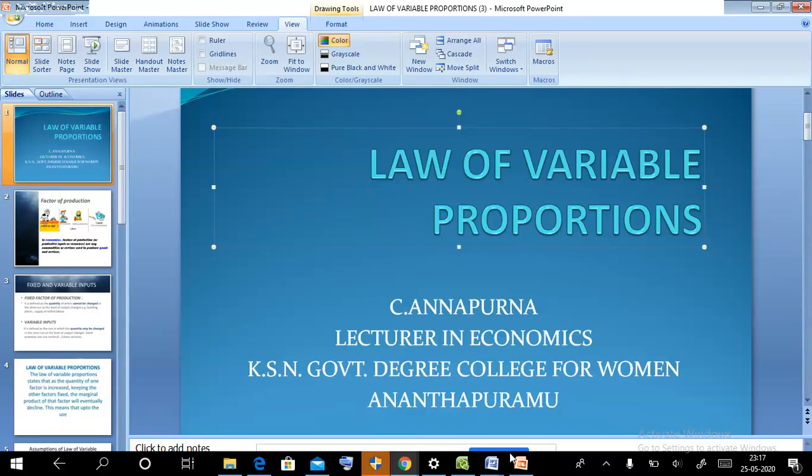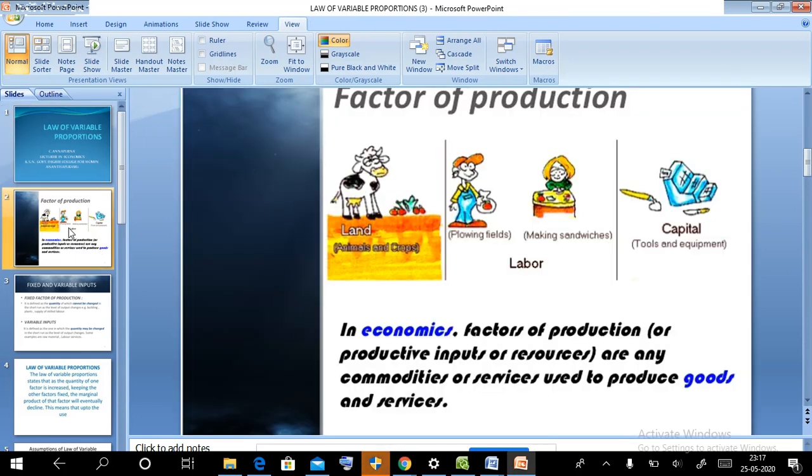Today I am going to discuss the law of variable proportions. In this, there are different types of factors of production: land, labor, capital. In economics, factors of production are any commodities or services used to produce goods and services.